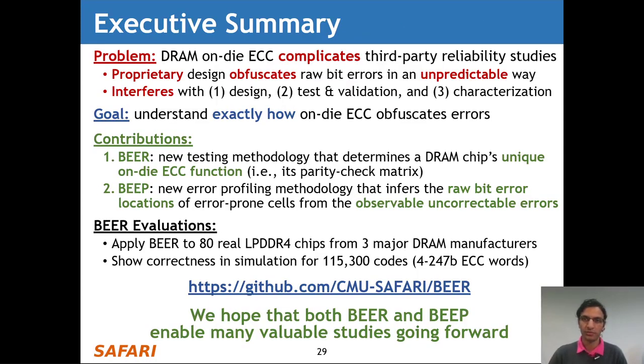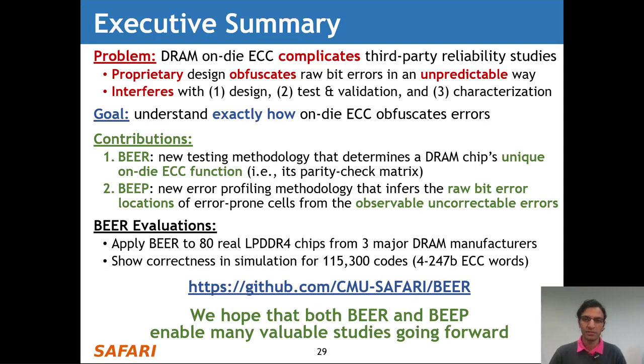Finally, I'd like to circle back with a summary of our work. So the problem that we tackle in this work is that DRAM on-die ECC complicates third-party reliability studies, and to overcome this problem, our goal in this work is to understand exactly how on-die ECC obfuscates errors. To achieve this goal, we make 2 main contributions. First, we introduce BEER, which is a new testing methodology that determines a DRAM chip's unique on-die ECC function, in other words, its parity check matrix. And our second contribution is BEEP, which is a new error profiling methodology that infers the raw bit error locations of error-prone cells from only the observable uncorrectable errors.